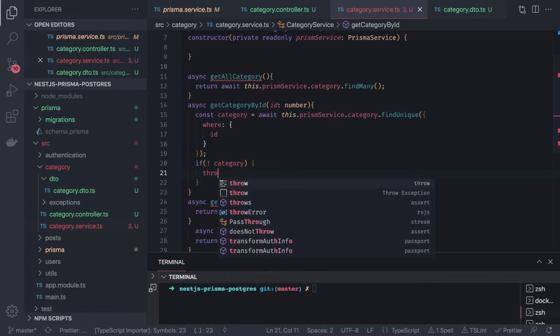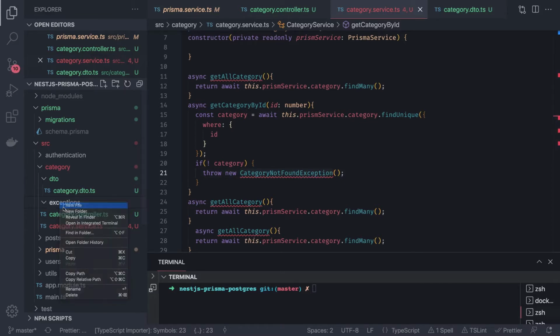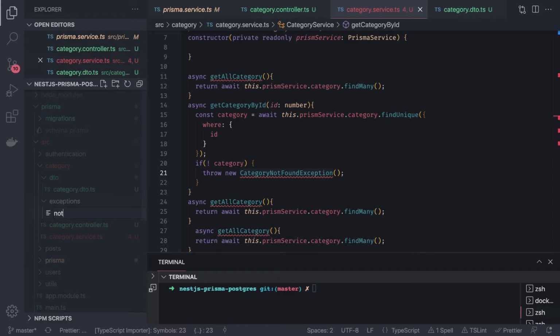Then we can simply say throw new CategoryNotFoundException, and we are going to create this custom exception. So we can use this exception folder we have created. What we need to do is a not found exception.